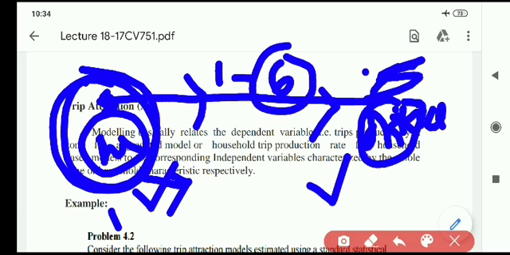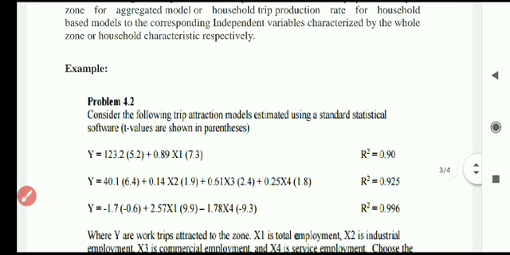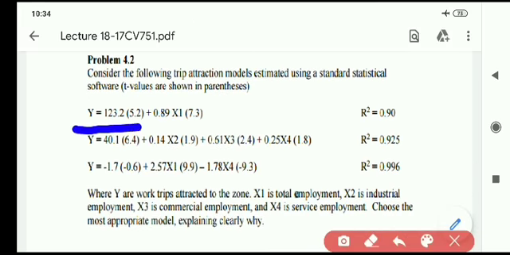The reason is employment. Now we need to create a model for this, a mathematical equation. It may be a 1st order, 2nd order or 3rd order multilinear regression equation. Whatever equation is created for trip attraction, that equation is known as the trip attraction model.